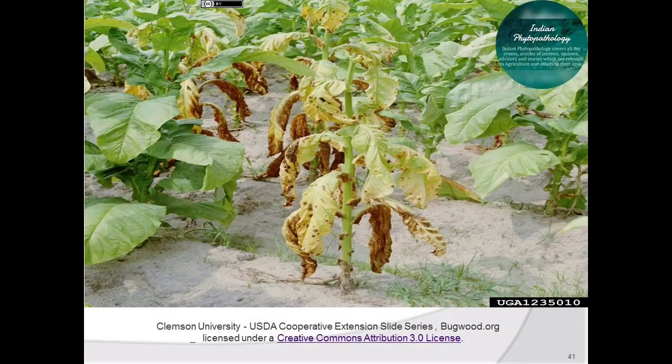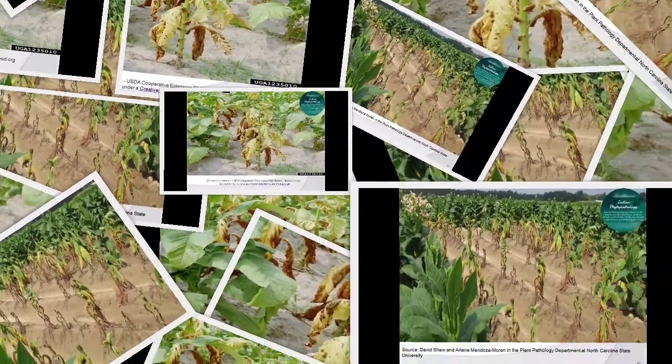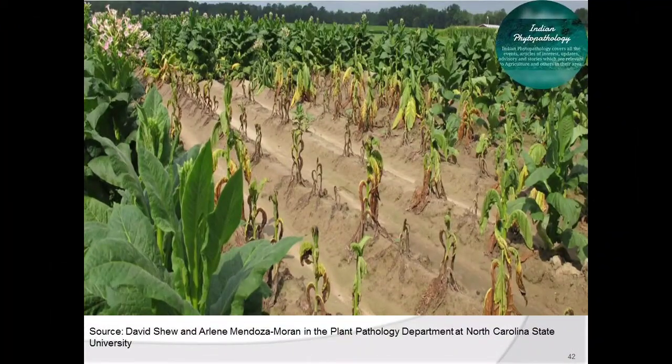Here you can see in the images the typical symptoms of black shank of tobacco. At the start, it shows wilting type of symptoms. Wilting that persists despite adequate soil moisture may indicate a disease that affects the roots or vascular system of the plant. That means this pathogen always attacks the vascular system and the root system of the plant. Black shank is a root rot disease that usually results in wilting of the whole plant. That means the whole plant completely dies after infection by this pathogen.